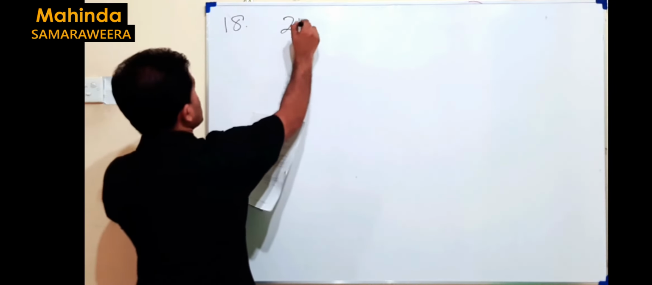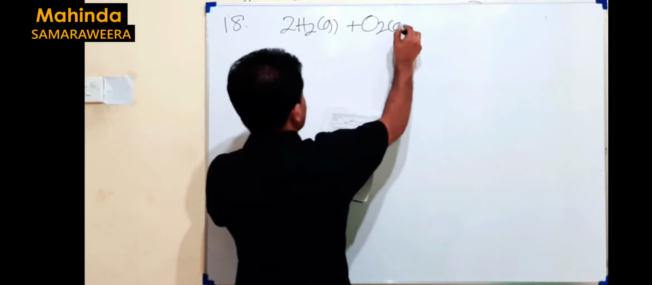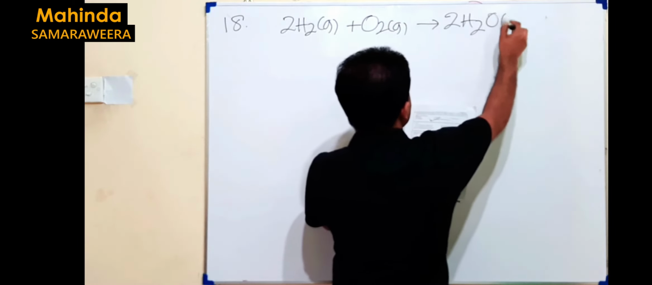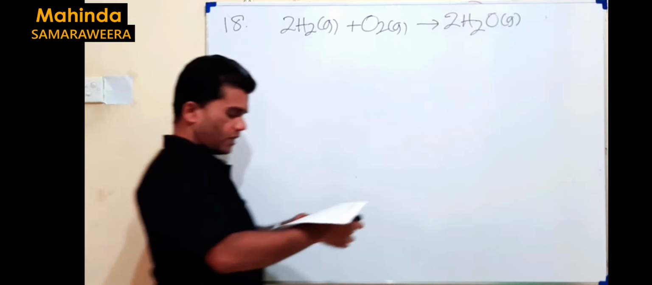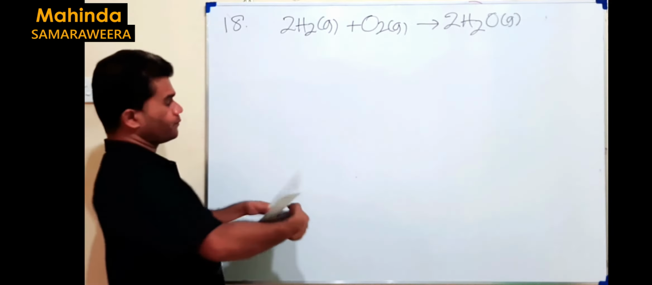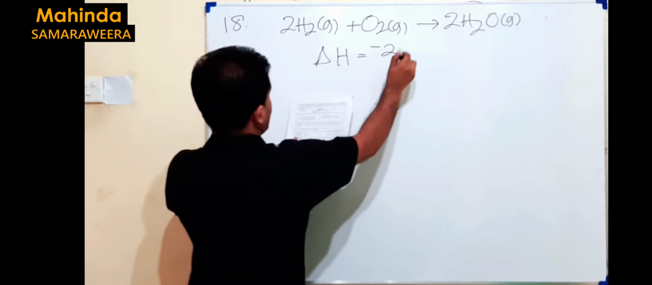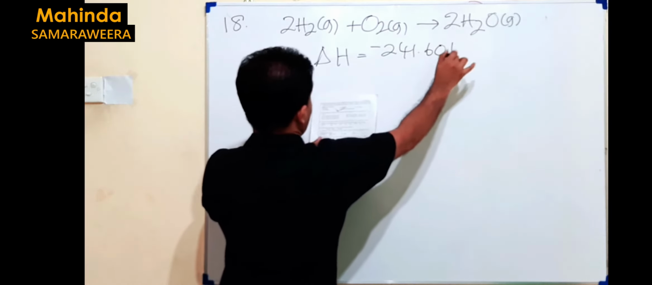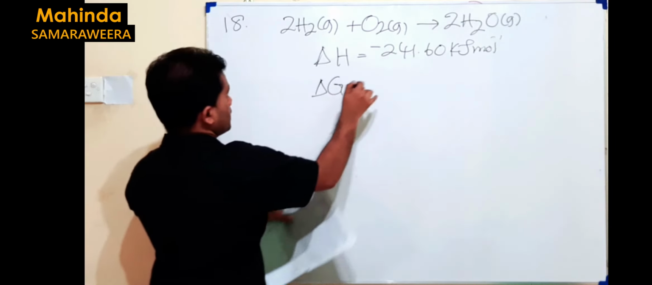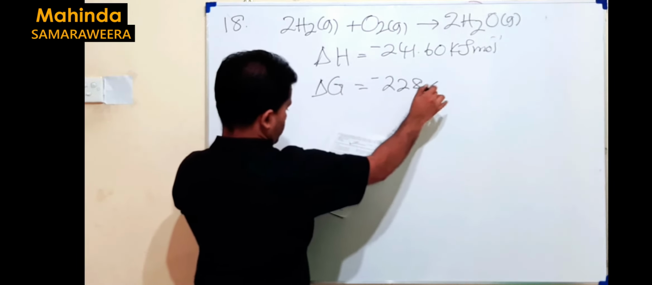It's given 2H2 gas reacts with O2 gas to give 2H2O gas at 300 K. If delta H and delta G are these two, delta H for the reaction given is minus 241.60, delta G given is minus 228.40